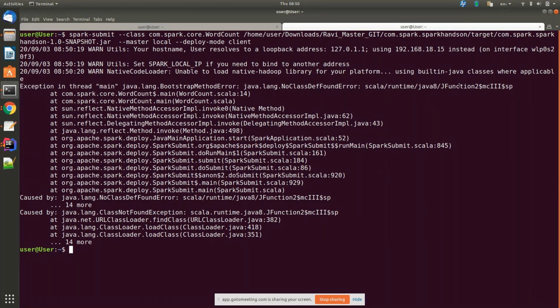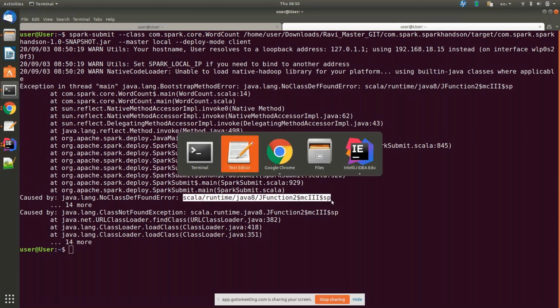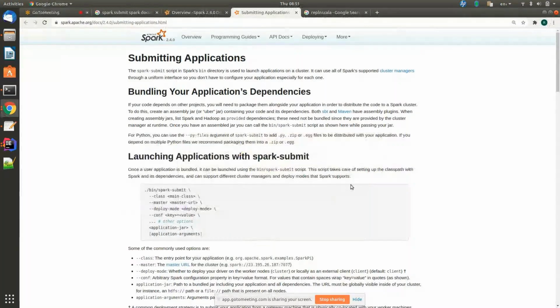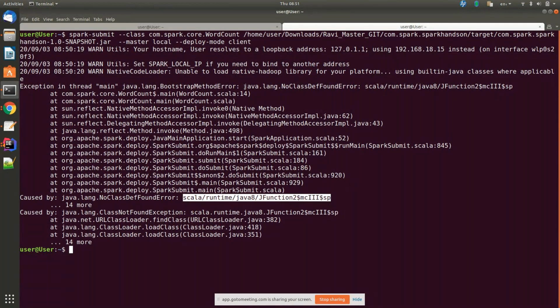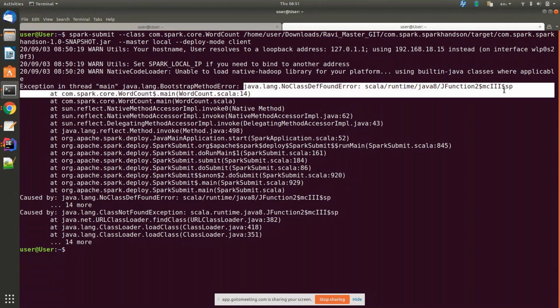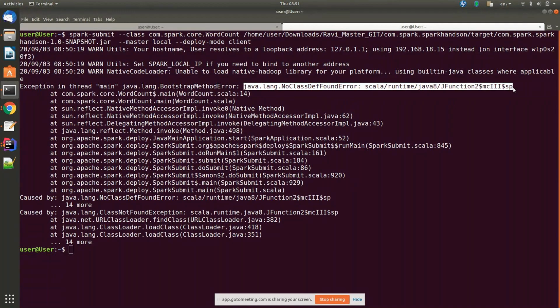It is something like a version issue. No class def found error. Copy that from the beginning, java.lang. If you are getting this kind of thing, surely this is a compatibility issue.